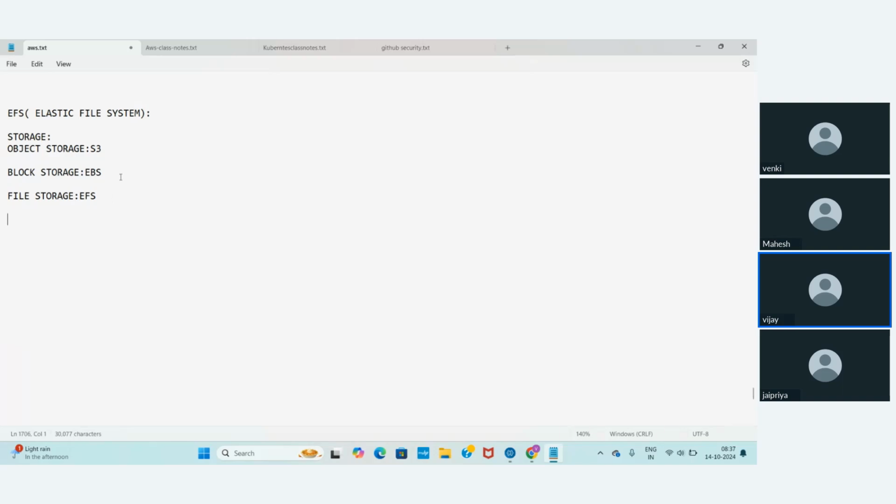See, I have an EBS volume. If I want to attach this EBS volume to multiple EC2 instances at a time, is it possible?